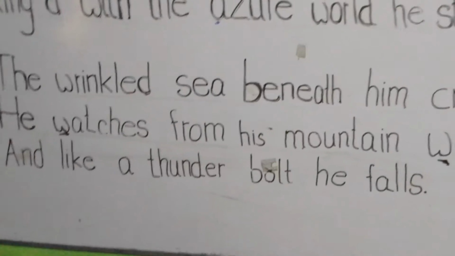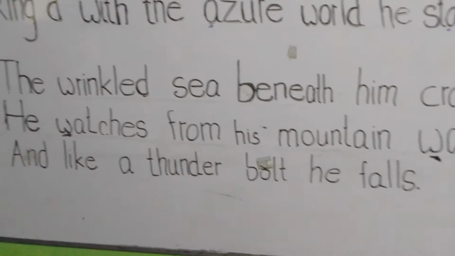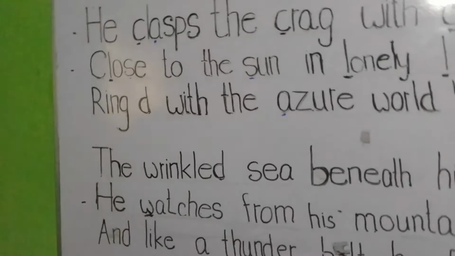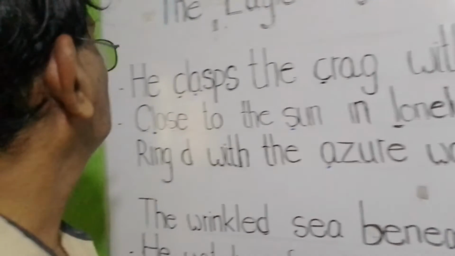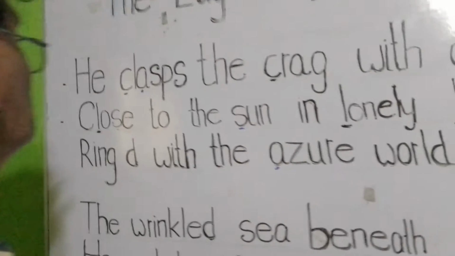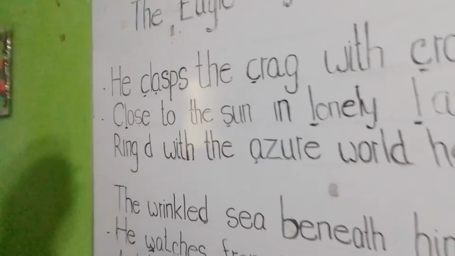Okay, students, now we will try to analyze the first stanza. Before analyzing the first stanza, I would like to read the first stanza.